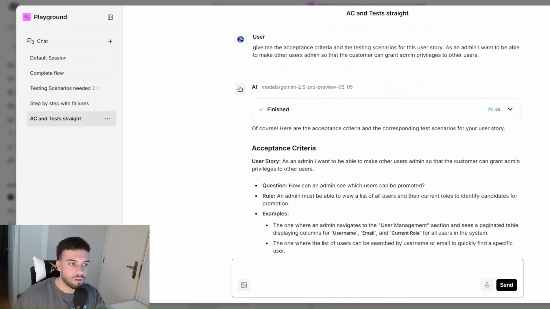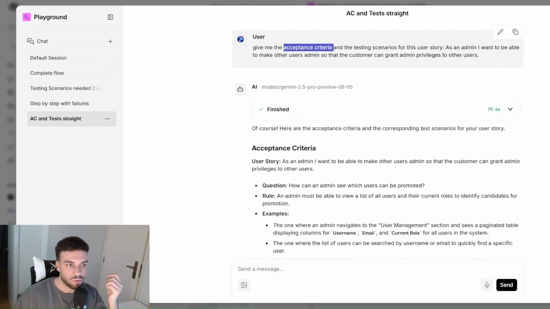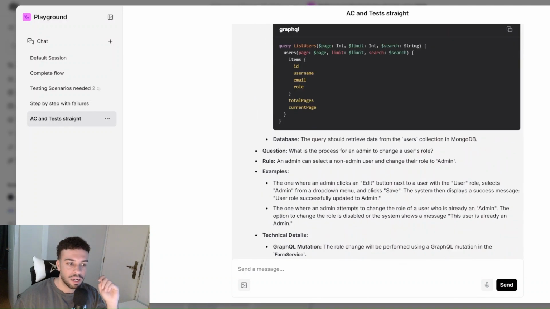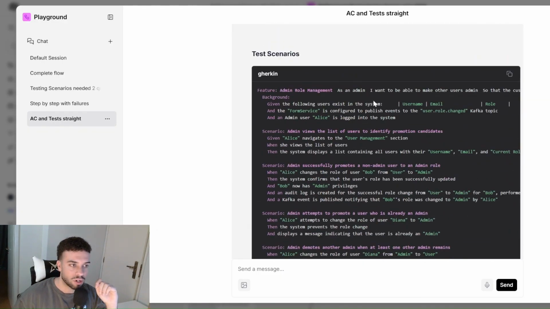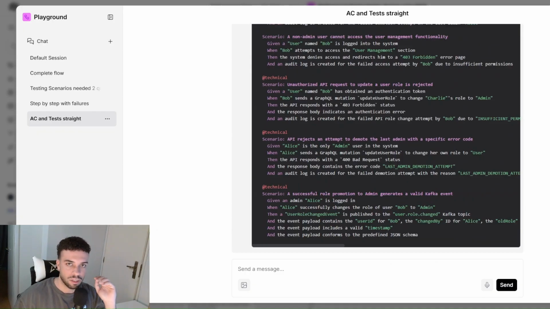Now I want to show you how I use this agent also. This would be a more straightforward approach. So I just say, give me the acceptance criteria. I know that I don't need to evaluate them every single time. I know the output is quite consistent, and I want just the testing scenarios. I don't want to know about documentation at this point or what I have to do to update them, etc. So I just asked it straight for acceptance criteria and testing scenarios. Then it outputted to me exactly what I asked, the acceptance criteria like I mentioned, and the testing scenario. So this is also a very short and direct way of interacting with this orchestrator and obtaining the outcome that is interesting for you as well.